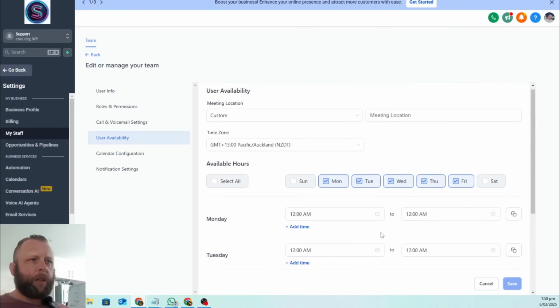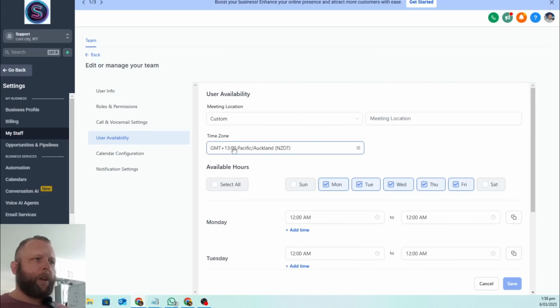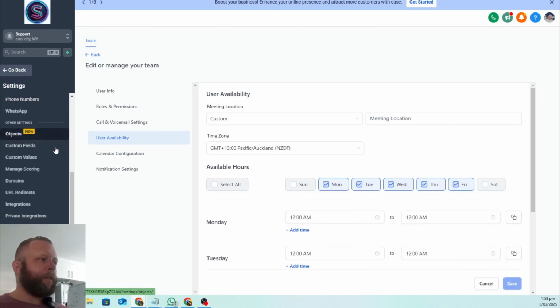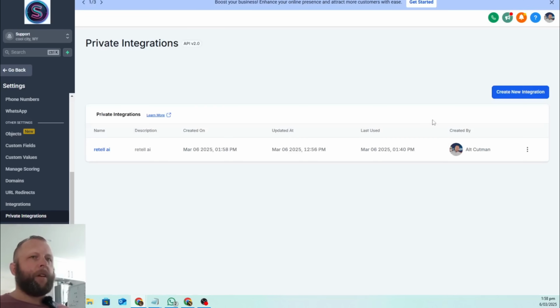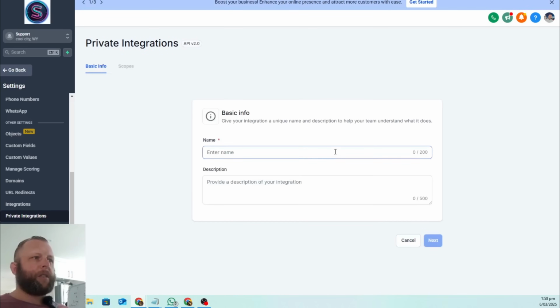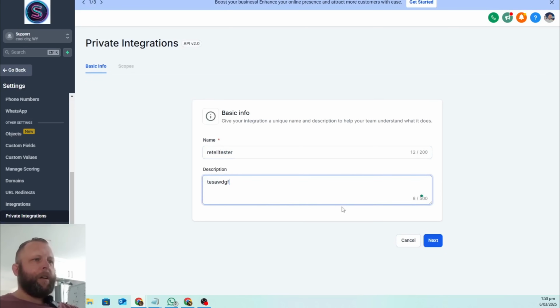User availability, in here. Okay, so everything's in the same time zone. So the first thing we need to do is create access to Highlevel, and we do that by scrolling down and coming into private integrations. You're going to create a new integration, and we're going to call this Retell Tester. Anything you want in here, it doesn't matter.